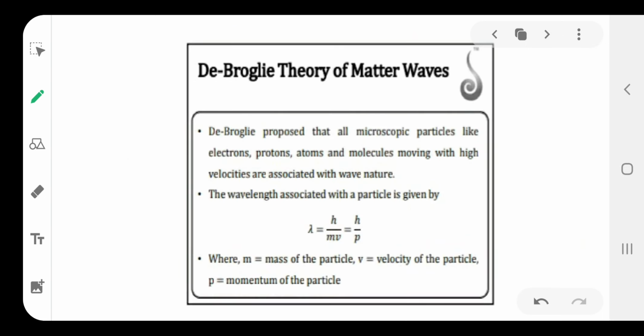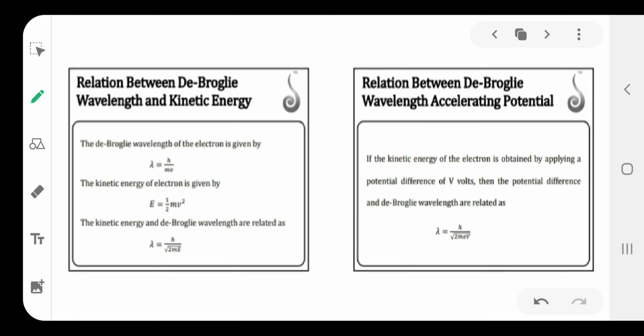Next, de Broglie theory: microscopic particles move with a wave-like motion. The wavelength of a microscopic particle, lambda, is equal to h by p, or lambda is equal to h by mv. This is the de Broglie formula. Kinetic energy E is equal to 1 by 2 mv square.